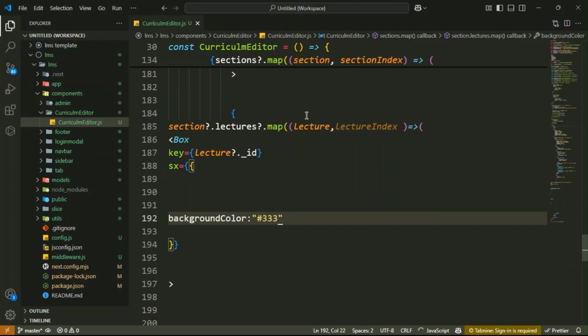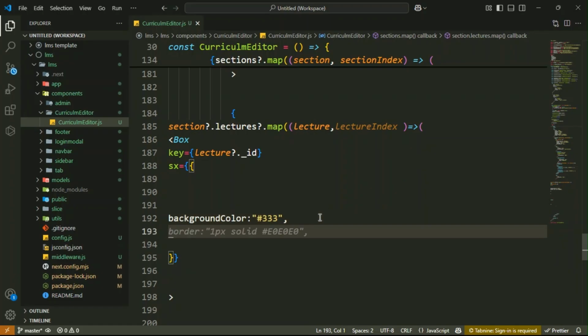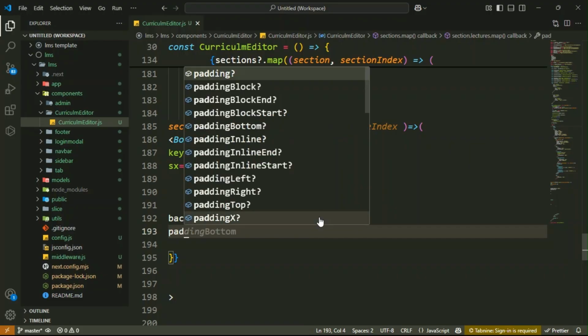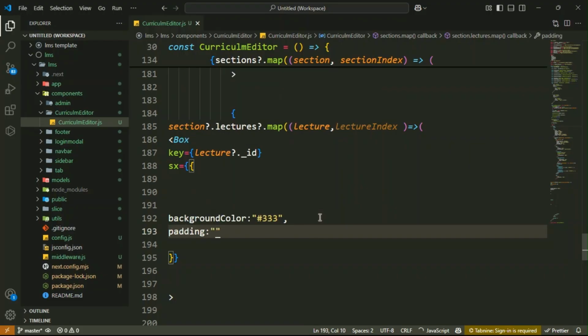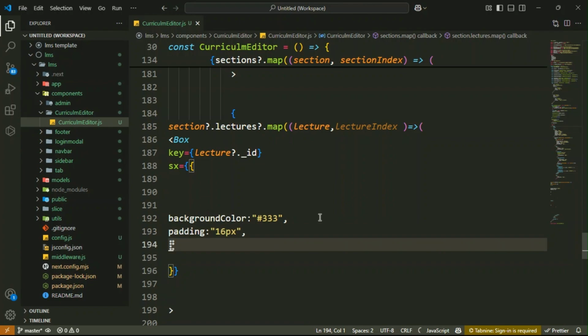That is hash 33. Got it? The next thing is padding, 16 px. This is only CSS, guys. The next is border radius, 4 px.